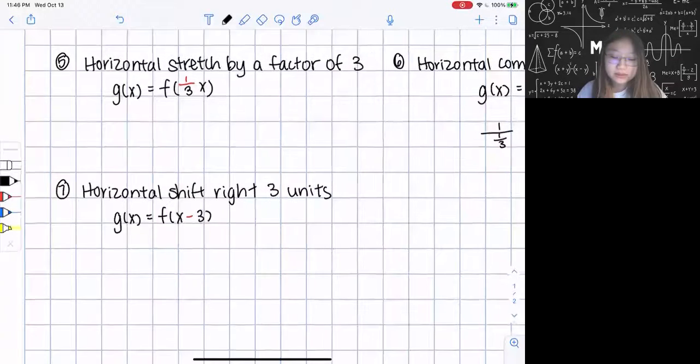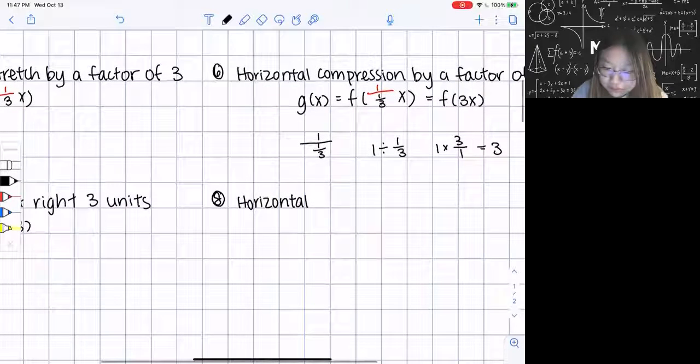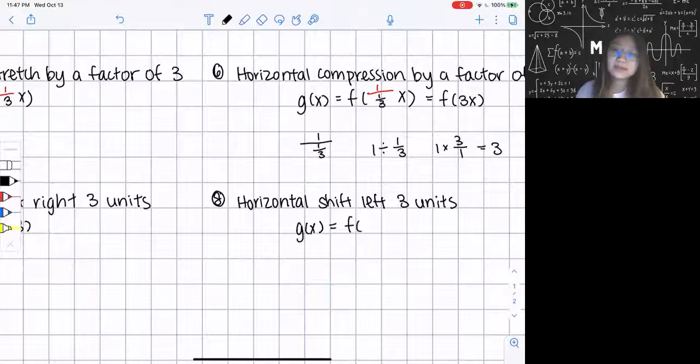Okay, so last one, which is horizontal shift left 3 units. So what I'm gonna do here is g of x is gonna equal f of what? So f of x minus negative 3 here, right?